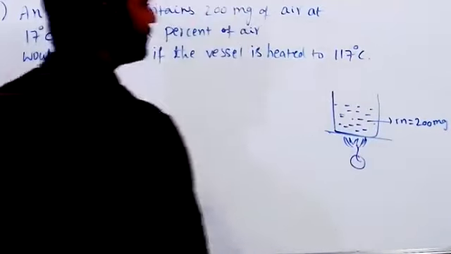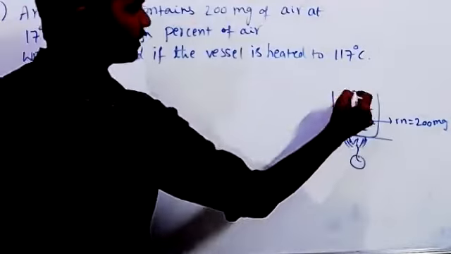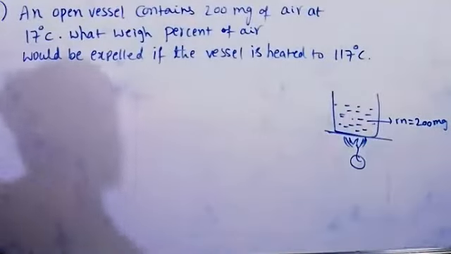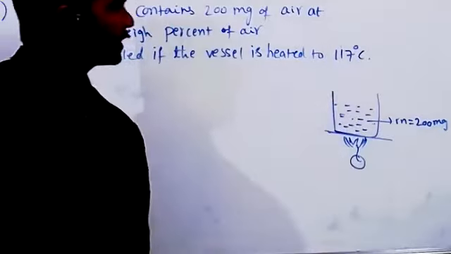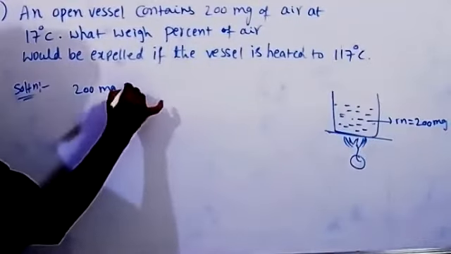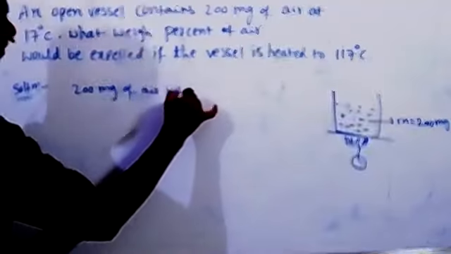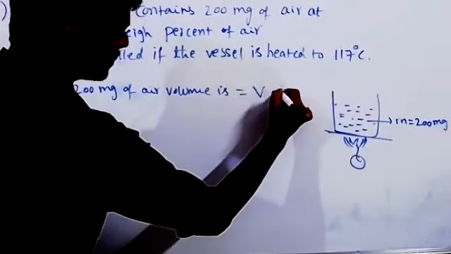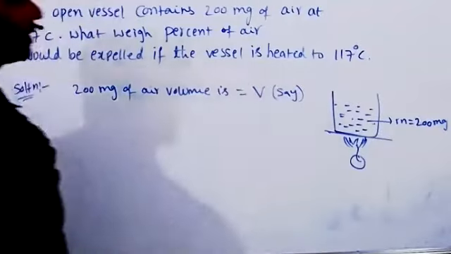So it is heated. Initially, the temperature of the gas is 17 degrees centigrade. That gas is heated up to 117 degrees centigrade. Then how much amount of gas is expelled from this vessel? That percentage we have to calculate. So for 200 milligrams of air, volume is V. Just consider that V mL.